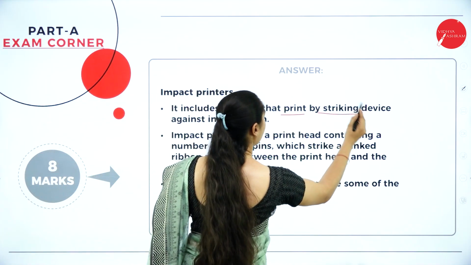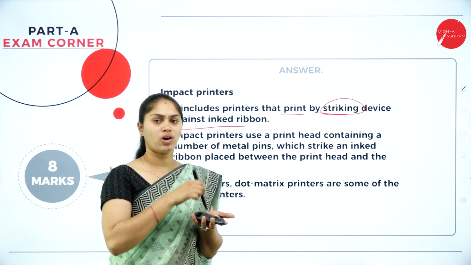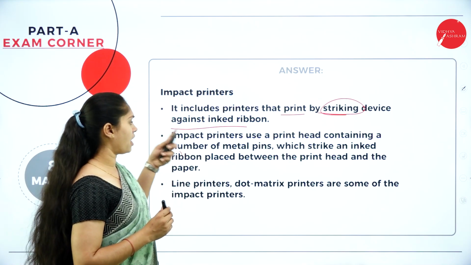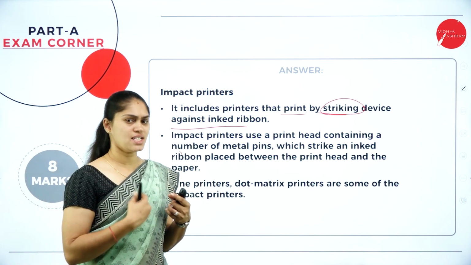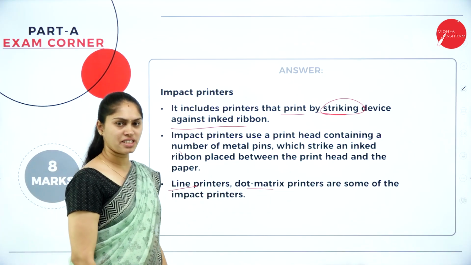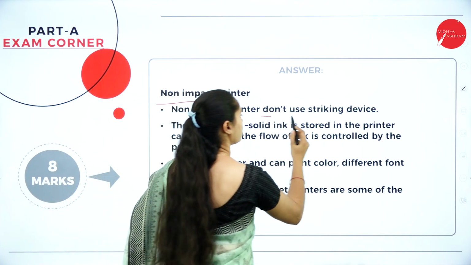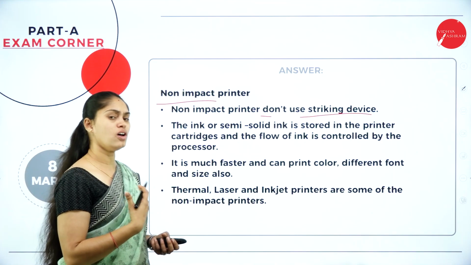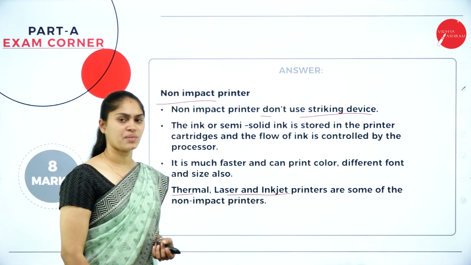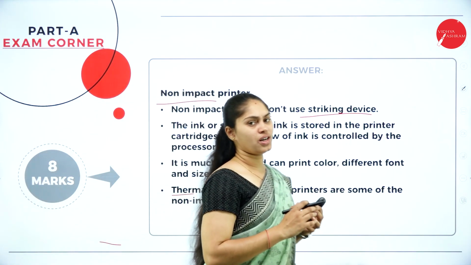An impact printer prints by striking a device against the inked ribbon. So there is physical contact between the paper and the printer, with some striking action, so it will be noisy. Examples are the line printer and dot matrix printer, which come under impact. And also we have the non-impact printer. They do not use any striking device, so they are not so noisy. Examples are thermal, laser and inkjet printers. This is how we are supposed to write the answer for the output and input devices.